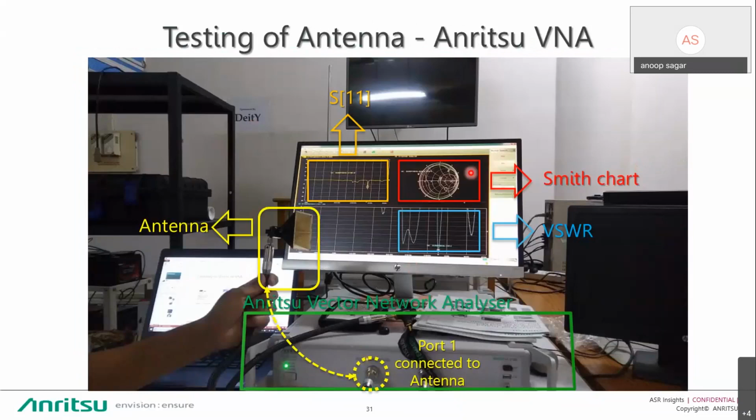This is an example of testing an antenna using the ShockLine VNA. This is a 30 gigahertz horn antenna connected to port 1. Here is your S11. You can check the resonating frequency. You can check the Smith chart. You can check VSWR. By putting a marker, you can get all values of this antenna. You can perfectly characterize this horn antenna with the help of the vector network analyzer.